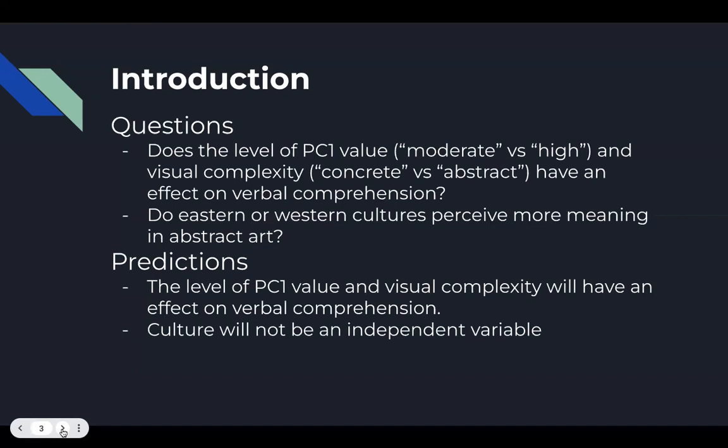We predict that the level of PC1 value and visual complexity will have an effect on verbal comprehension. We would also note that culture is not an independent variable and will be observed just out of curiosity.